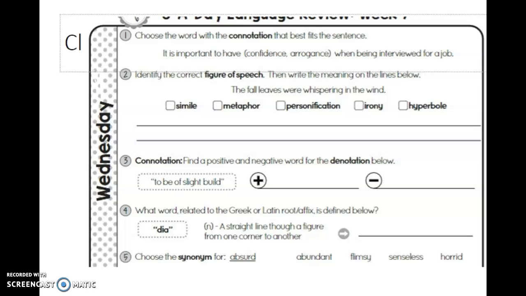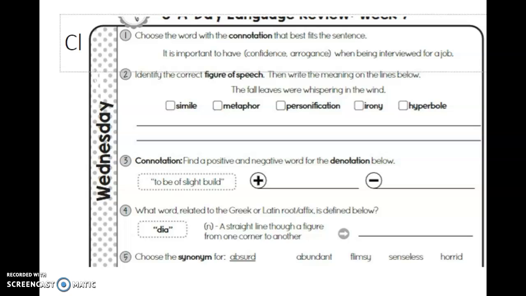Number three, you're trying to find a positive and negative word that has the same definition for to be a slight build. So think about it. We're not talking about buildings, we're talking about a body. So if you are a slight build, what is a positive word or a negative word for that?